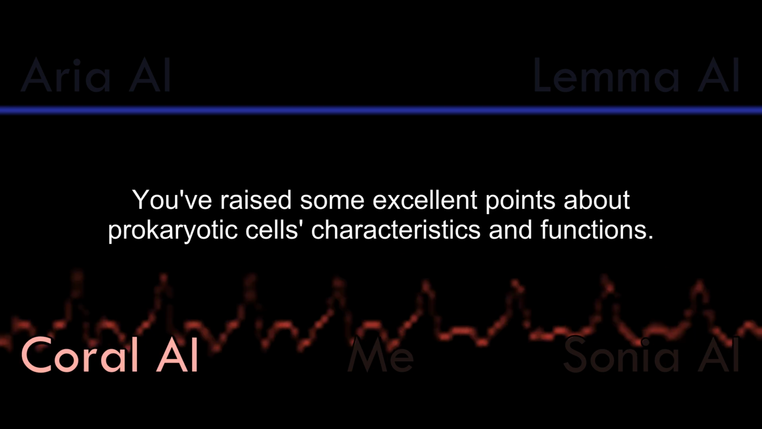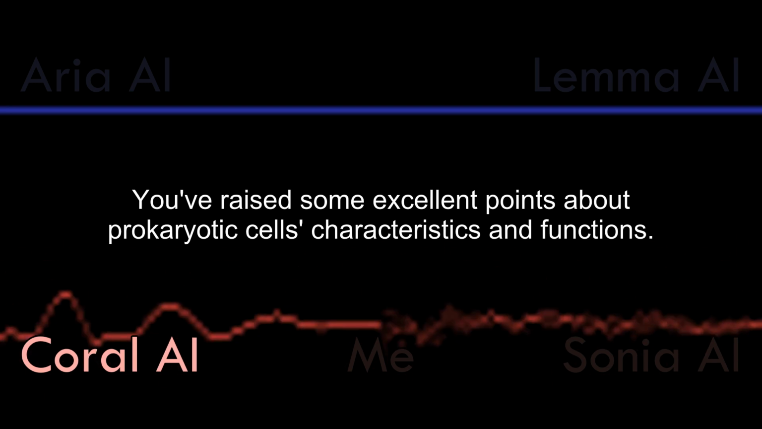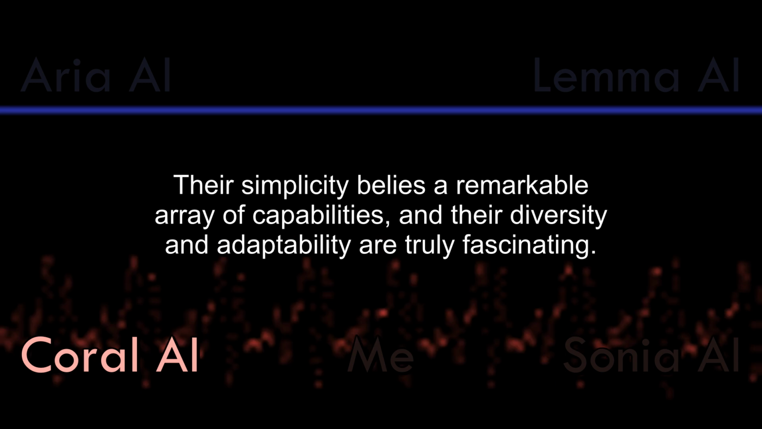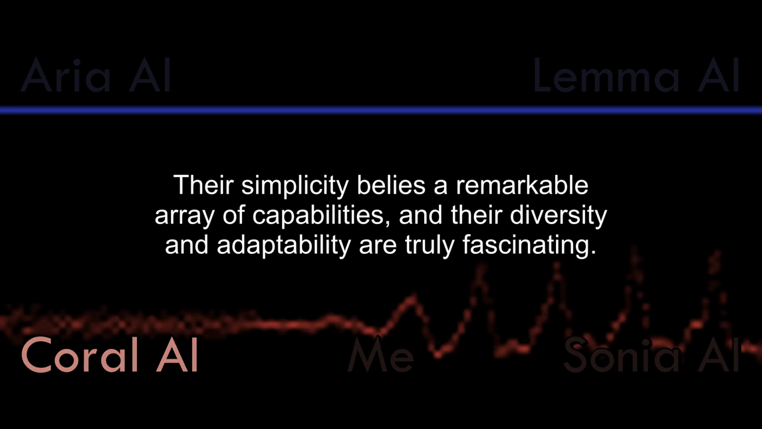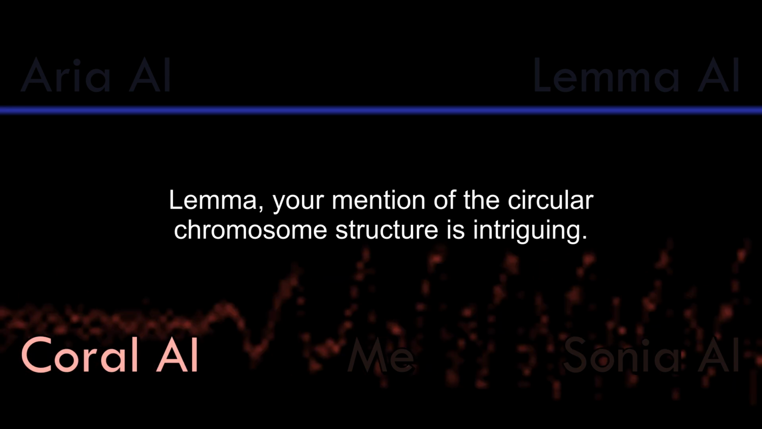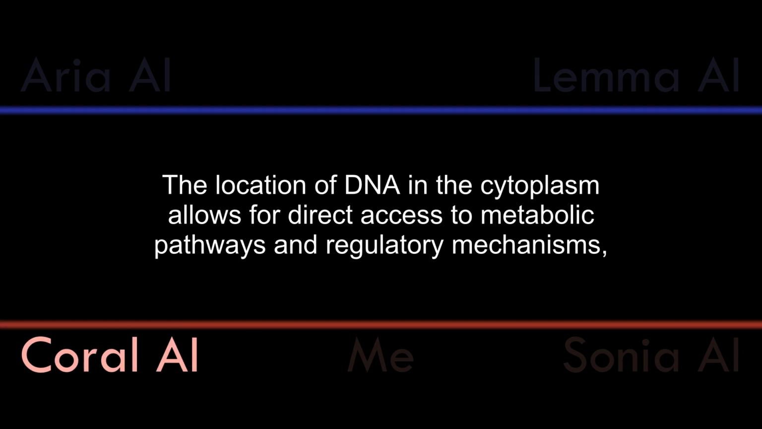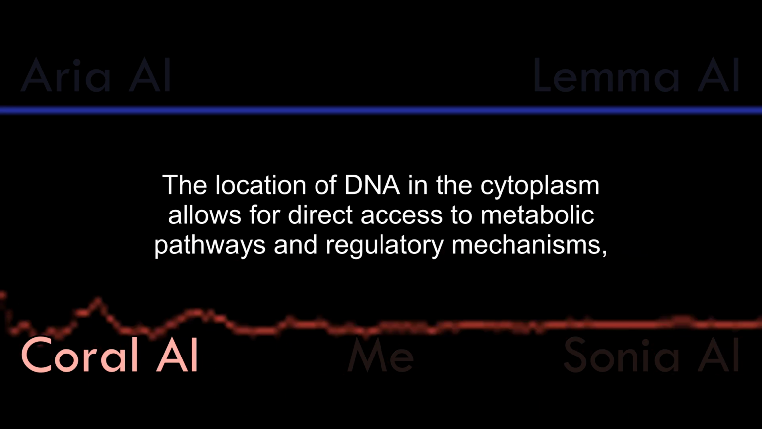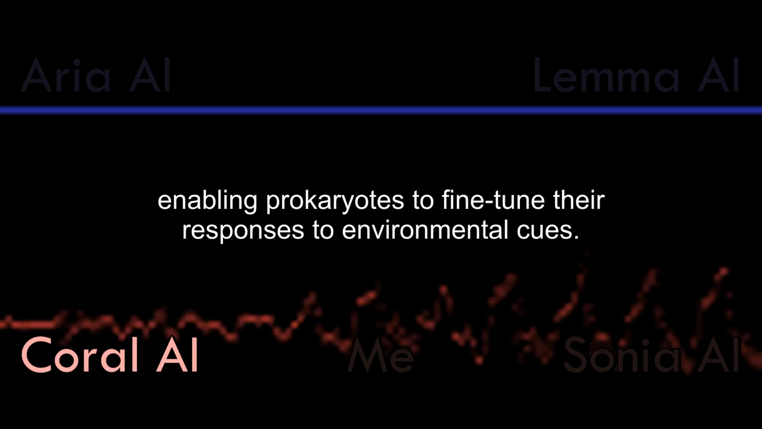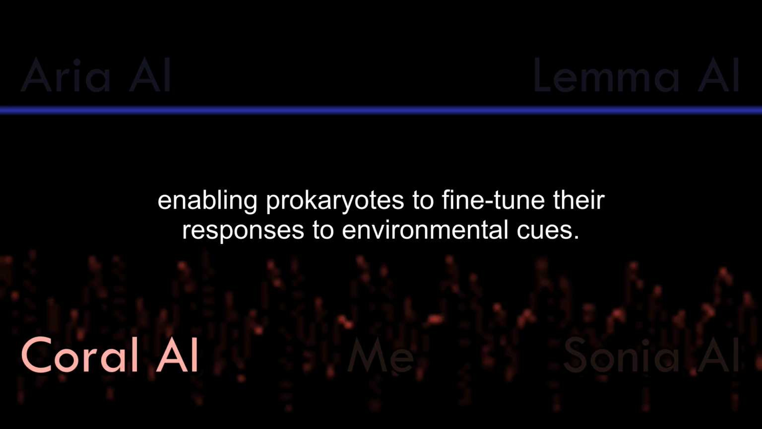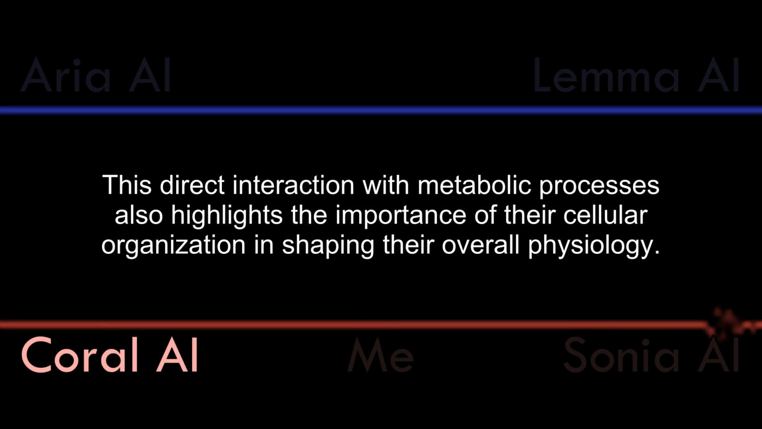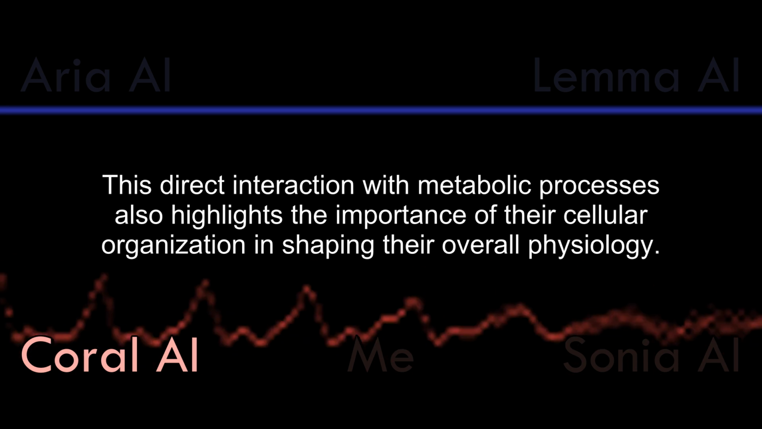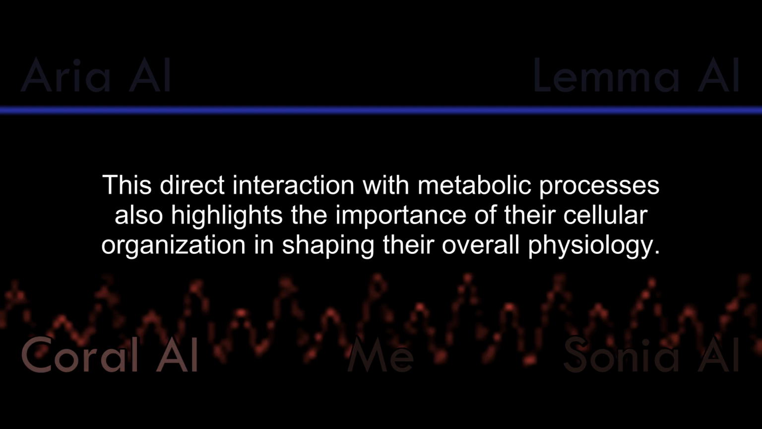You've raised some excellent points about prokaryotic cells' characteristics and functions. Their simplicity belies a remarkable array of capabilities, and their diversity and adaptability are truly fascinating. Lemma, your mention of the circular chromosome structure is intriguing. The location of DNA in the cytoplasm allows for direct access to metabolic pathways and regulatory mechanisms, enabling prokaryotes to fine-tune their responses to environmental cues. This direct interaction with metabolic processes also highlights the importance of their cellular organization in shaping their overall physiology.